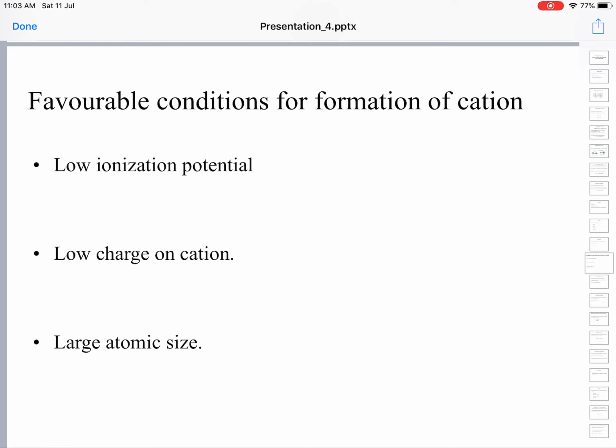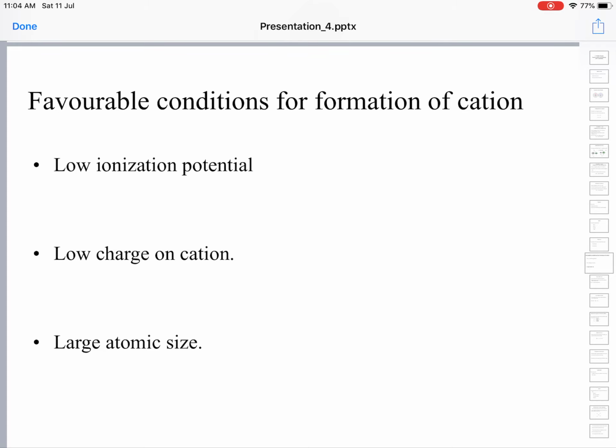To turn into a cation, an atom must lose one or two or more electrons. So, to lose electrons, it should have a low ionization energy. The ionization potential must be low. And the charge on the cation so formed should also be low, and the size of the cation being formed should be a bit larger.